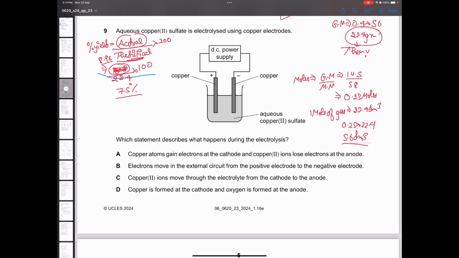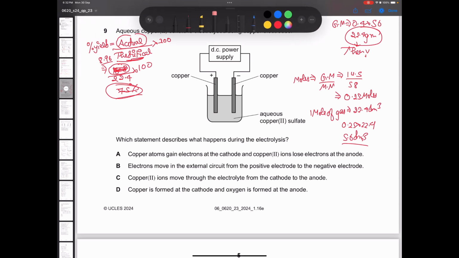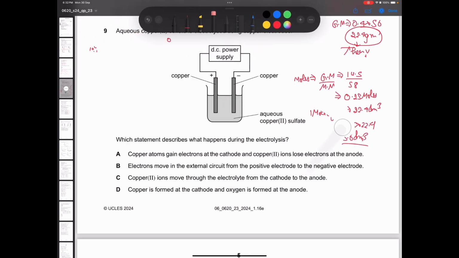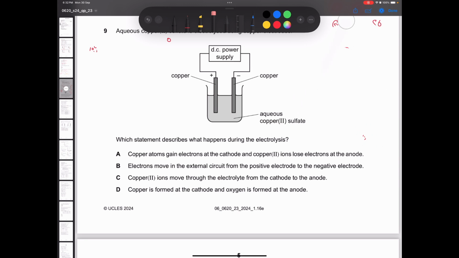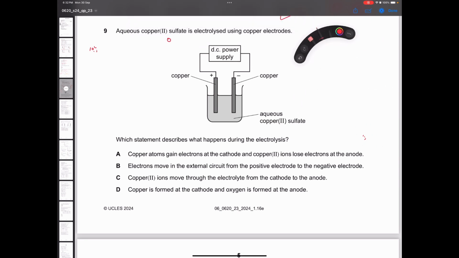Aqueous copper sulfate is electrolyzed using copper electrodes. Alright. Which statement describes what happens during electrolysis? Alright. Let's discuss this. Just give me 1 minute. I'll erase all this. Now, aqueous copper sulfate is electrolyzed, alright. They're using reactive electrodes here, alright. Copper atoms gain electrons at cathode.